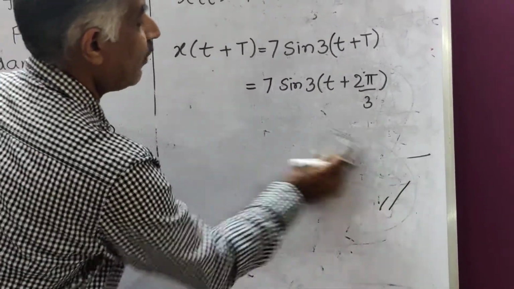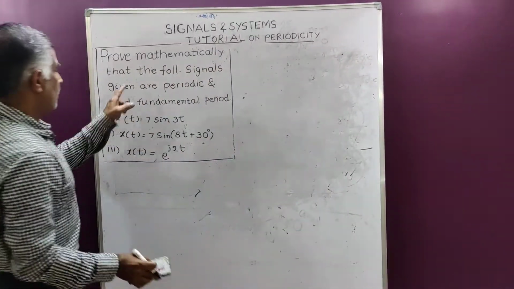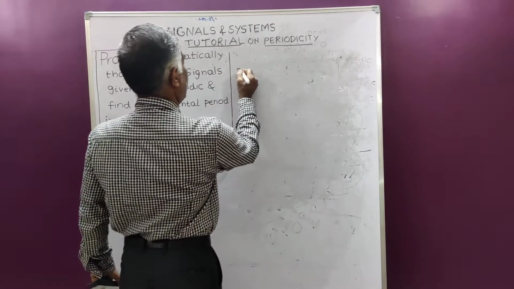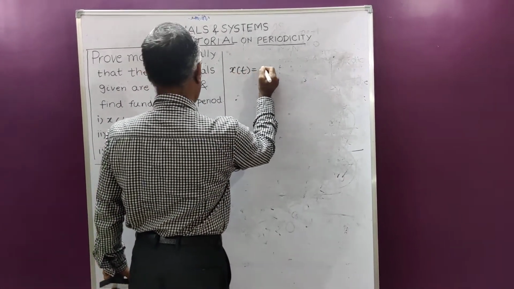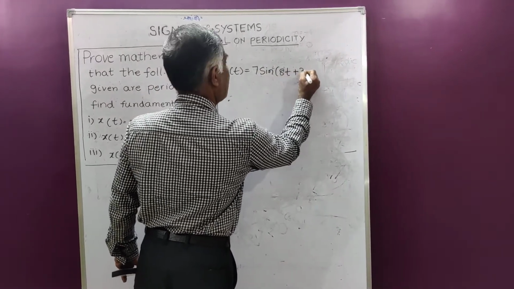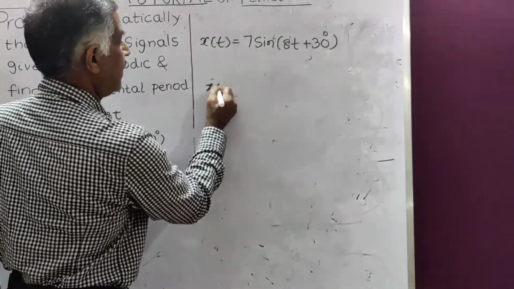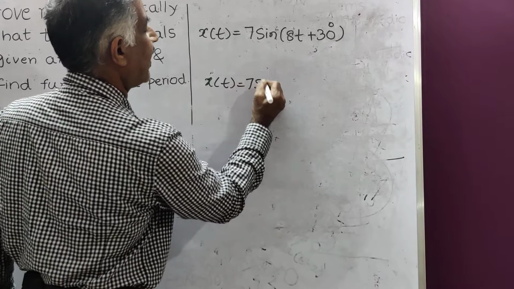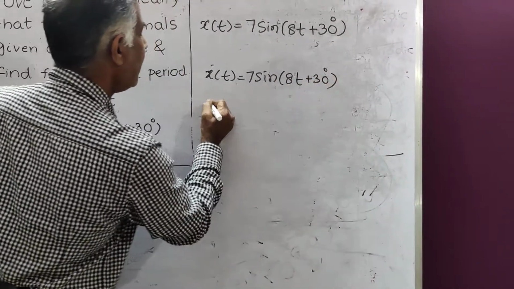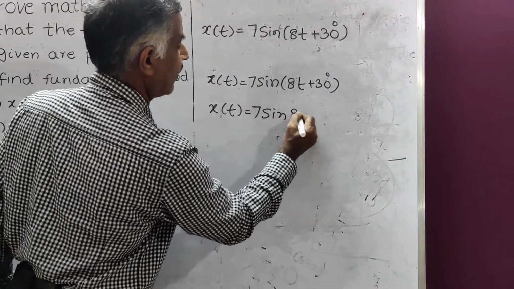Now next, the second problem. In the second problem we have x of t equal to 7 sin of 8t plus 30 degrees. What is the difference between x of t equal to 7 sin of 8t plus 30 degrees and x of t equal to 7 sin 8t?